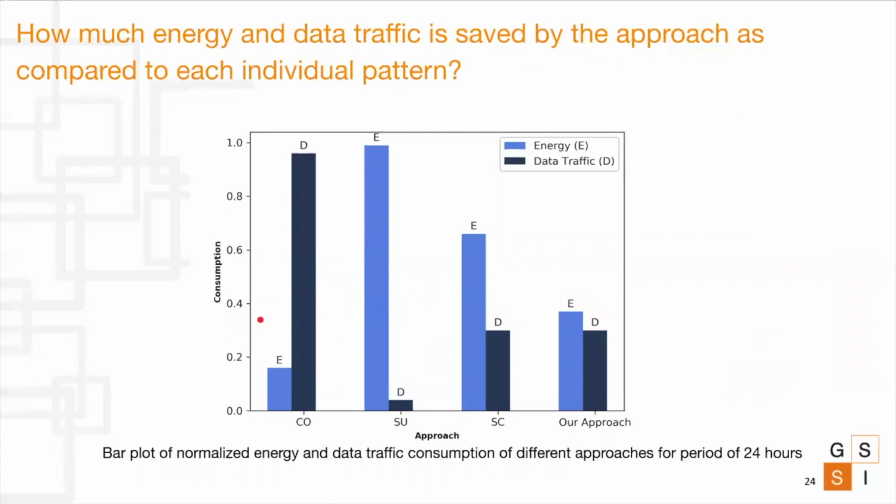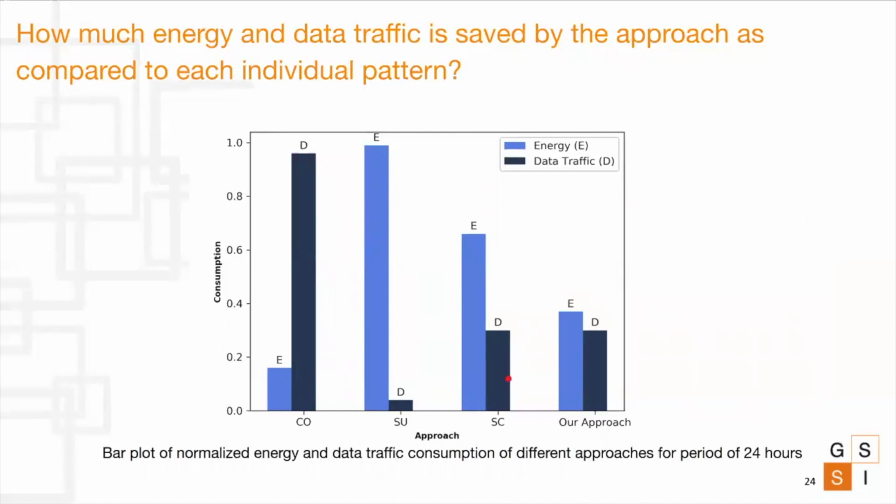CO, as expected, being semi-decentralized, consumes the most data traffic, but as it is semi-decentralized, the energy consumed by the sensors is low. The reverse is the case with SU, where the energy consumed is very high due to the completely decentralized approach, and the sensors end up performing most of the computation. On the other hand, they have less data traffic as the communication with the central storage is less.